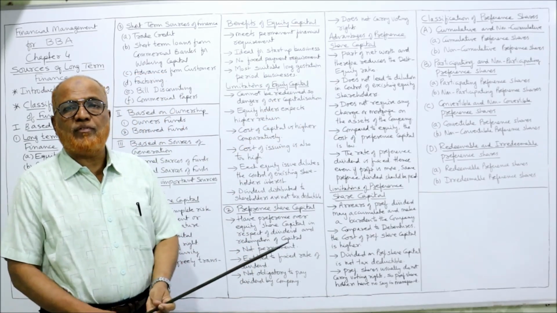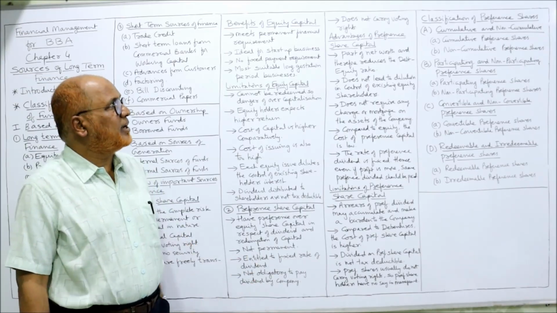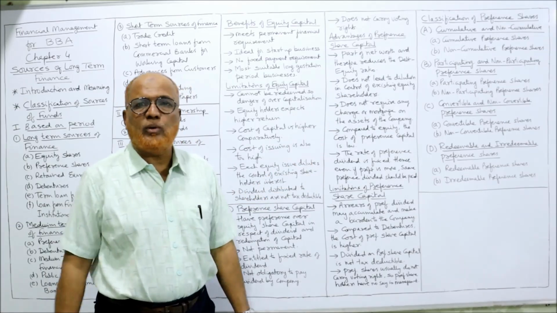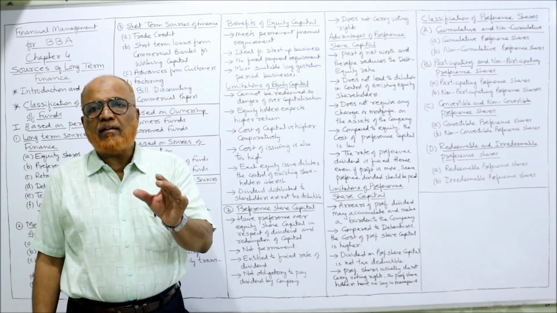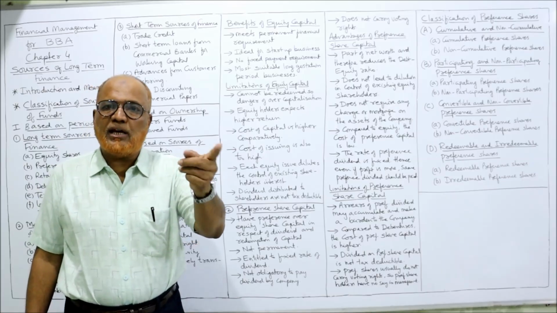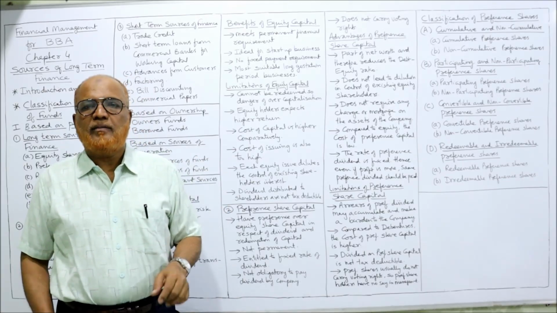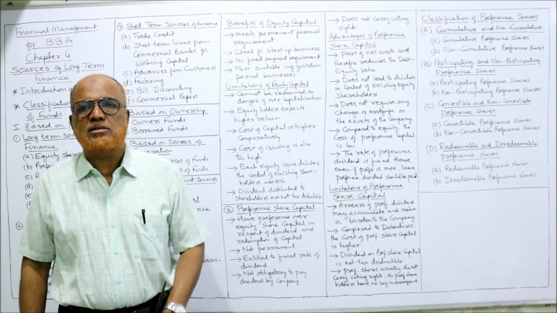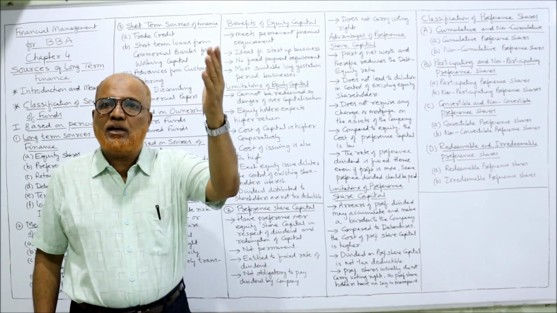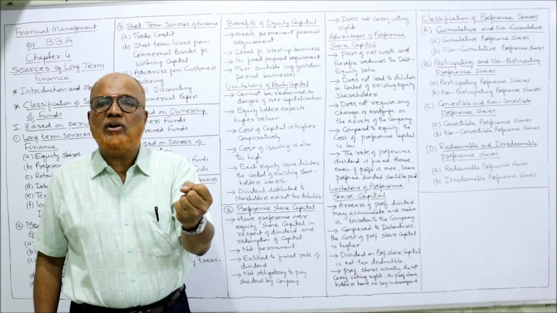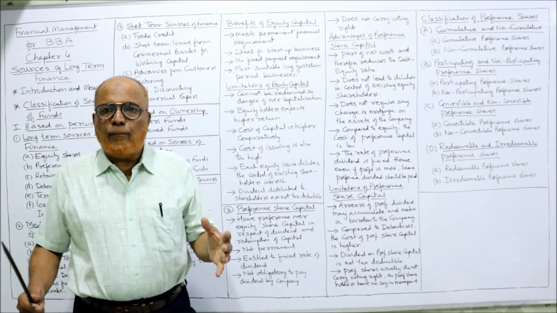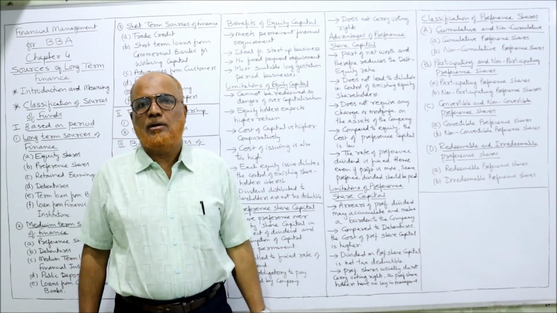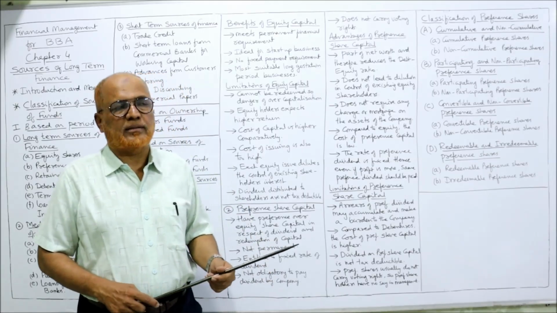Now, advantages of preference shares. Many advantages and limitations are there. The first advantage, part of net worth and therefore reduces the debt equity ratio. When we calculate net worth, it includes equity as well as preference. That means the debt equity ratio will not increase by issuing preference shares. When debt equity ratio is not increased, then borrowing capacity will not get affected. The company's borrowing capacity will not get affected by issuing preference shares because it's a part of net worth.